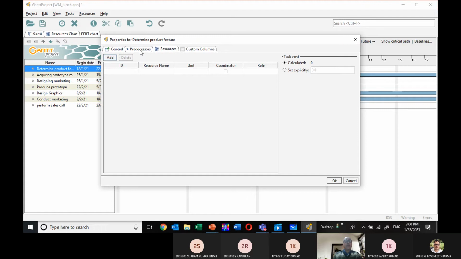You can see here, I am adding the resource, and I am adding the resource name. One resource person is there. And I am assigning the responsibility from the RSCI chart. What is the responsibility here? I can say that he's a coordinator of this activity. So I have just clicked it as a coordinator. And the role I have not defined here. I am defining the role here.